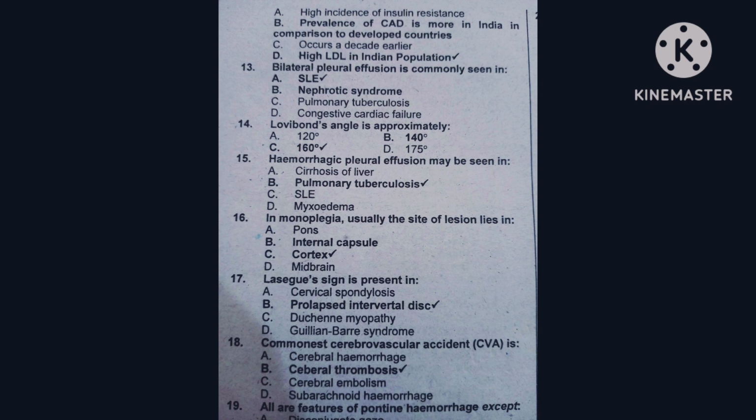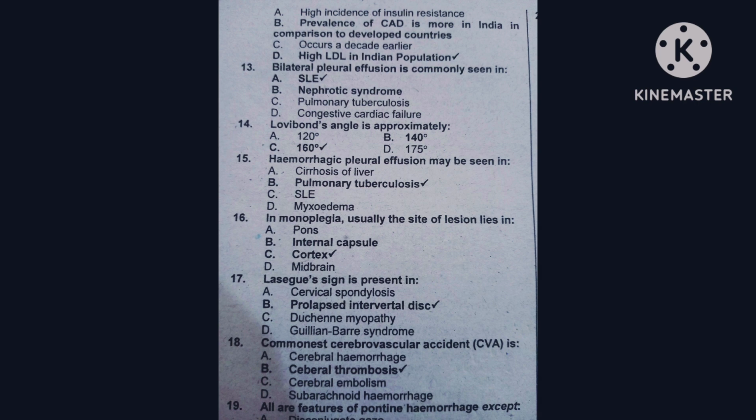Question number 17, the Lasegue sign is present in option A is cervical spondylosis, option B is prolapsed intervertebral disc, option C is Duchenne myopathy, option D is Guillain-Barré syndrome. The correct option is prolapsed intervertebral disc.